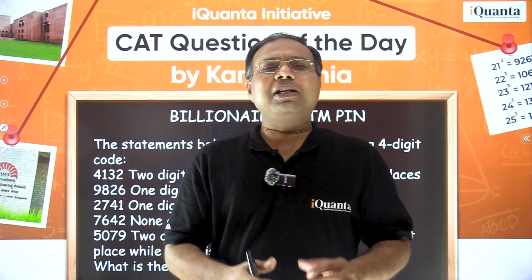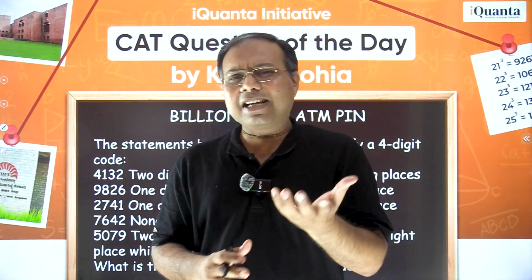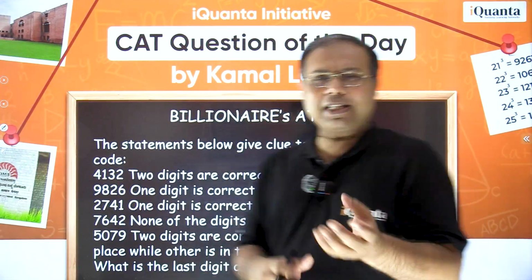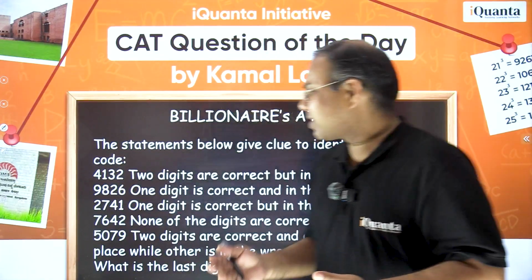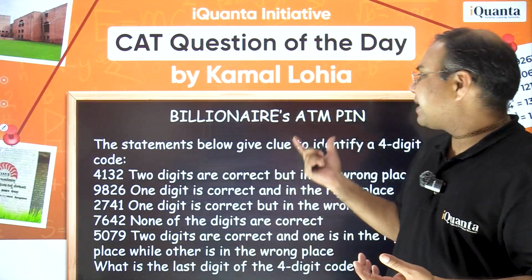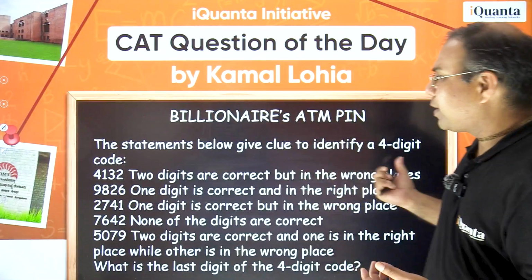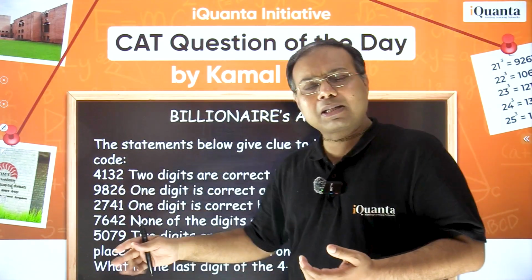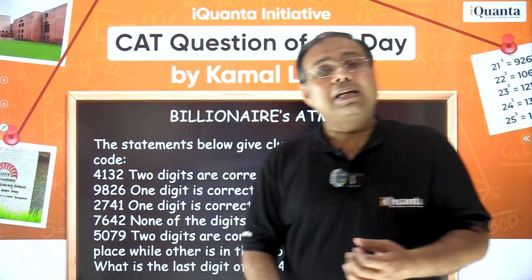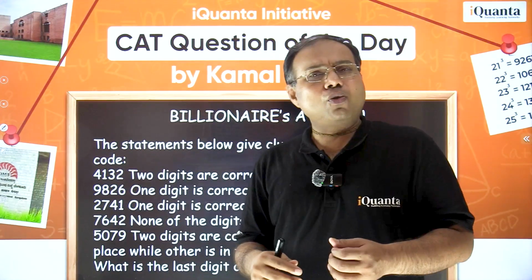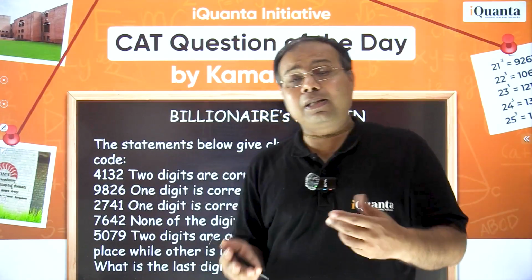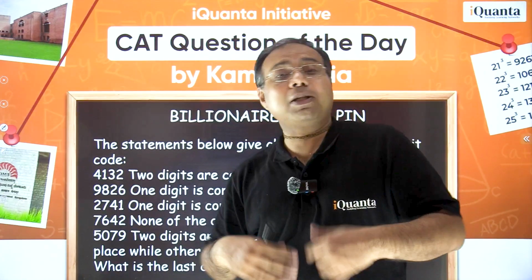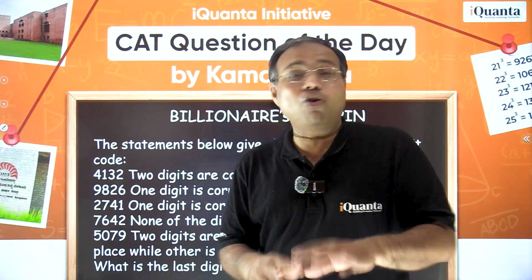So technically this question is a number question, right? You have certain numbers and we are to determine a certain 4-digit code. We have certain clues, certain numbers mentioned, but these numbers are not the actual codes. Some digits are correct and in the correct place, some digits are correct but in the wrong place, and some digits are not correct at all.